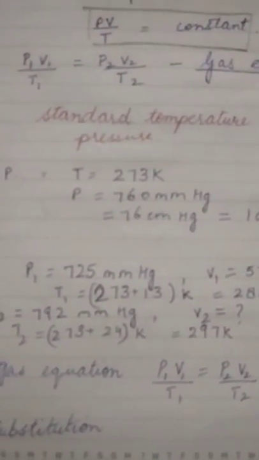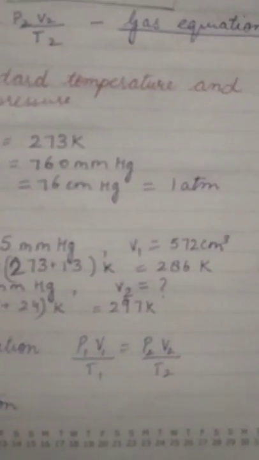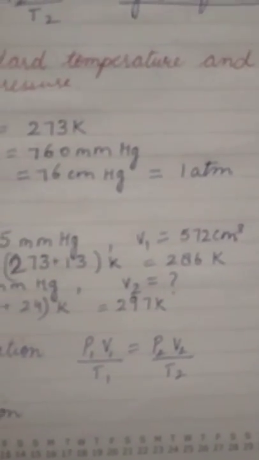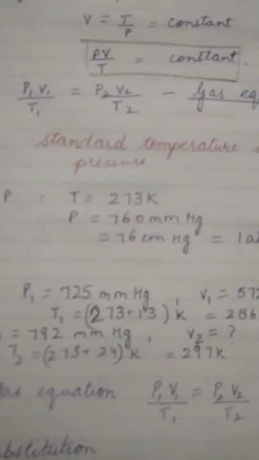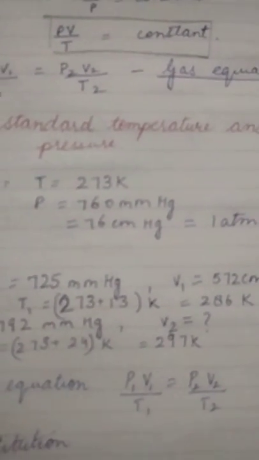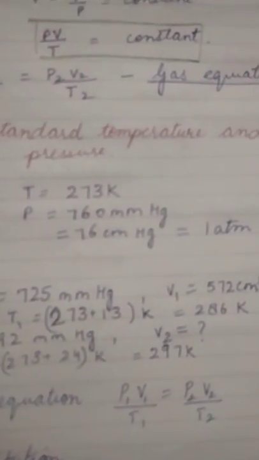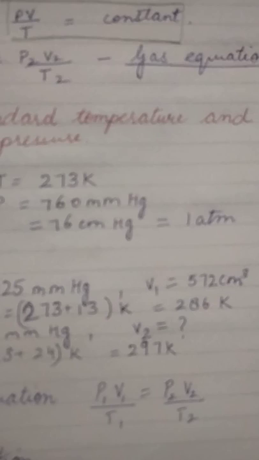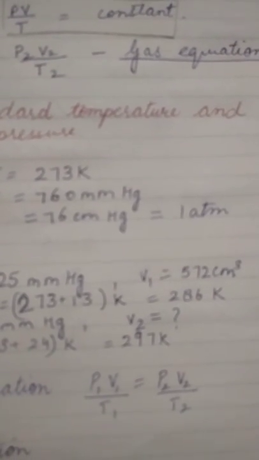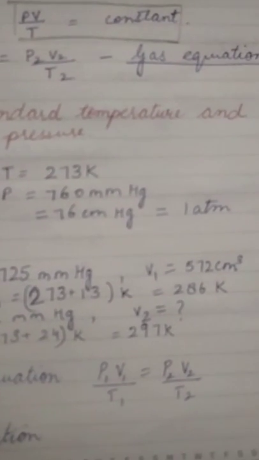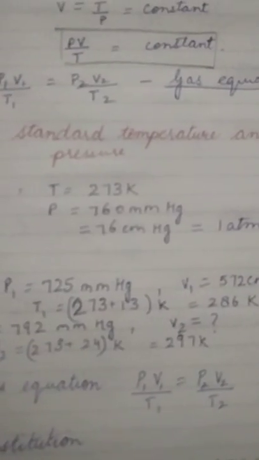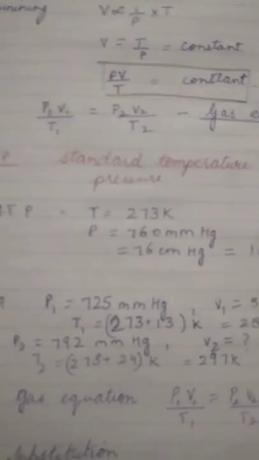What will be its volume at 24 degrees Celsius and 792 mmHg pressure? So P1, V1, T1, P2, and T2 are given, and V2 you have to find out by substituting the values in the gas equation, that is P1 V1 upon T1 is equal to P2 V2 upon T2.